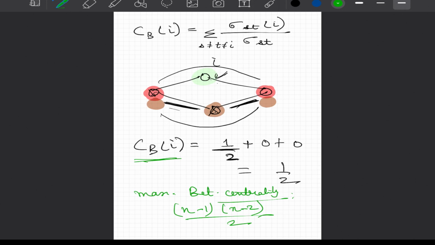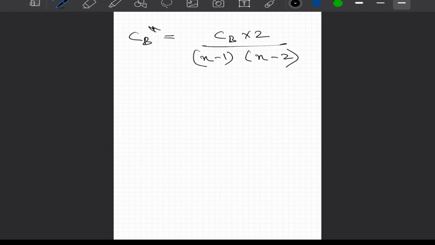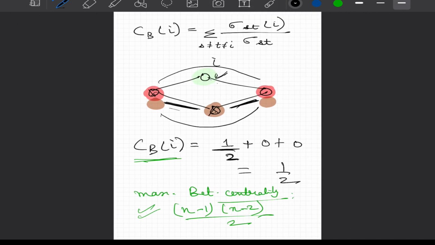If we consider a network that is fully connected, all these paths have to pass through a particular node, and hence we will use this as a normalization constant, and we say that normalized betweenness centrality is given by CB into 2 divided by (n minus 1)(n minus 2).